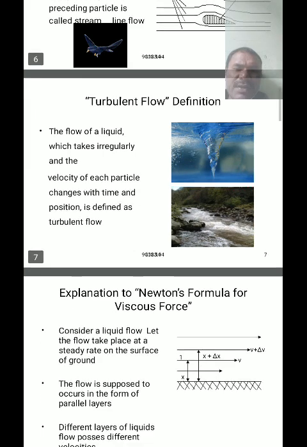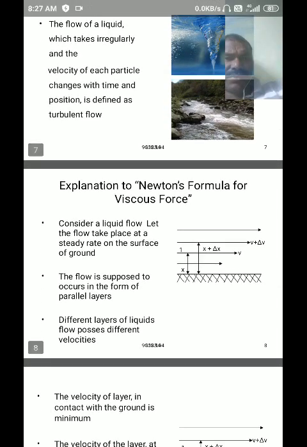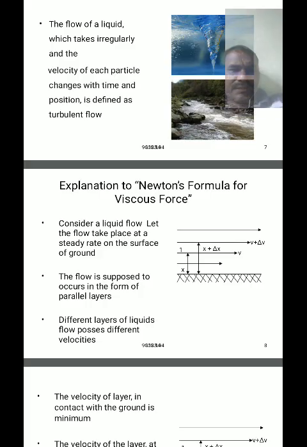Now we are going to discuss the explanation of Newton's formula for viscous force. Consider a liquid flowing in a horizontal tube, and let the flow take place at a steady rate on the surface of the ground.